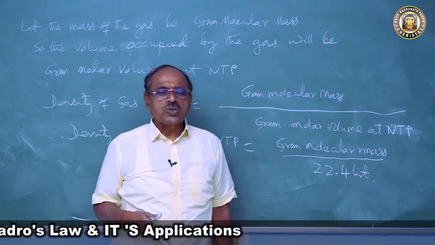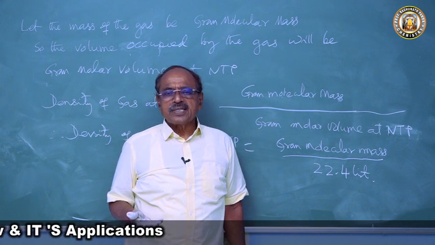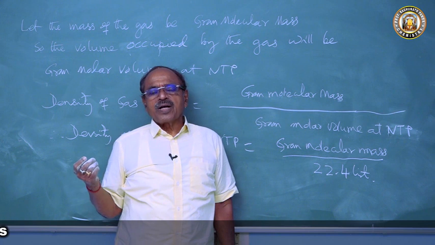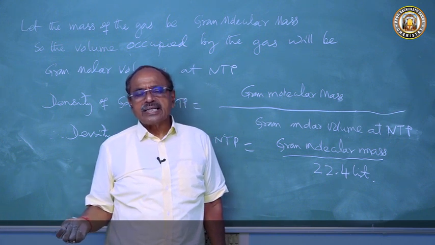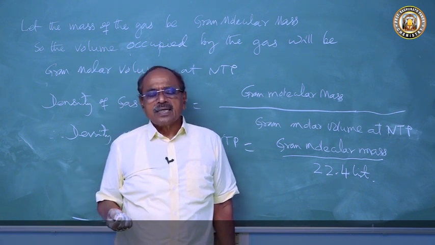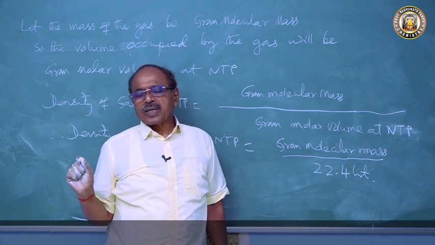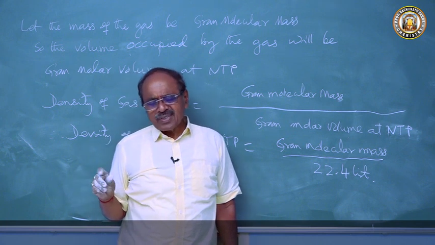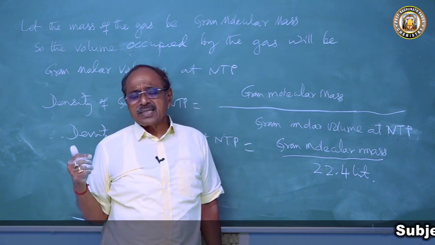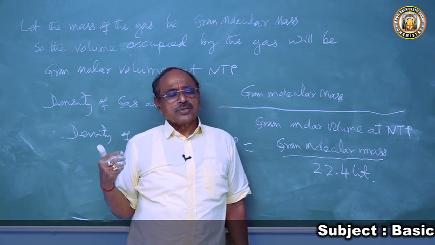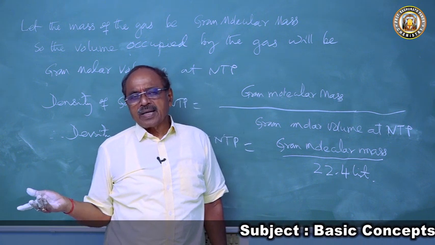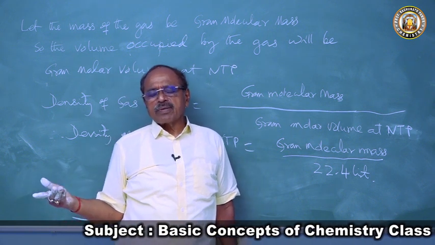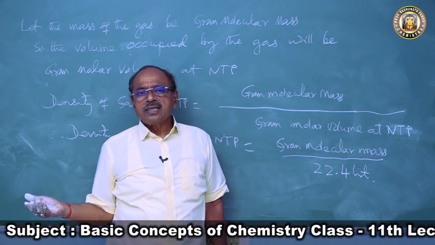So we have found out the number of atoms present in 12 grams of carbon of isotope C12 is 6.02 into 10 to the power 23. How we got it? Because the mass of C12 is 12 AMU, and 1 AMU is 1.66 into 10 to the power minus 24. So the mass of one carbon atom we got as 1.66 into 10 to the power minus 24 into 12.